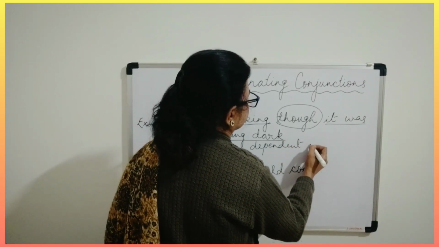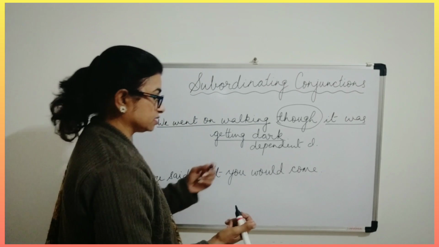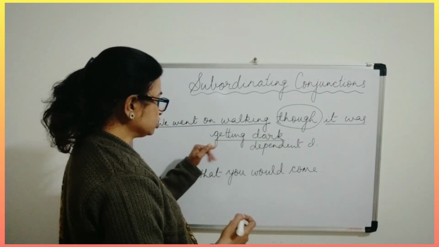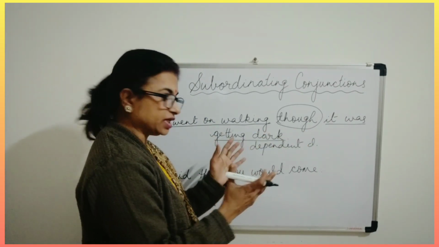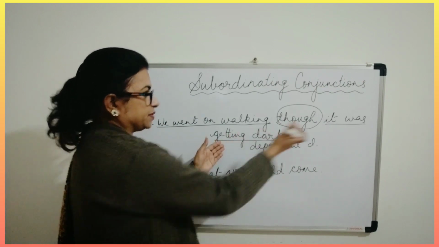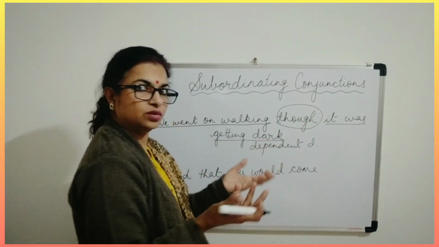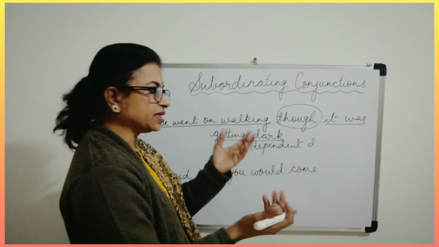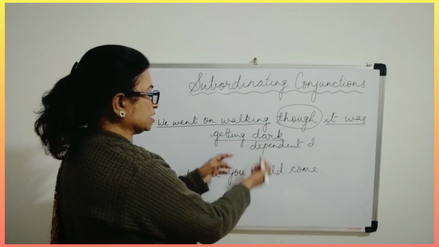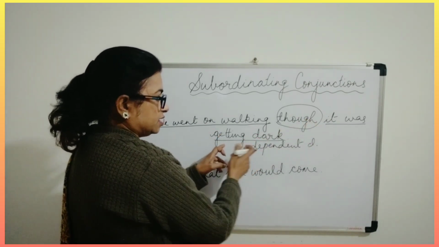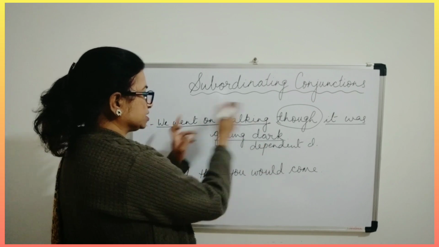Now in order to specify the meaning of this particular clause, it was getting dark. So what happened? It was getting dark. Something, no?